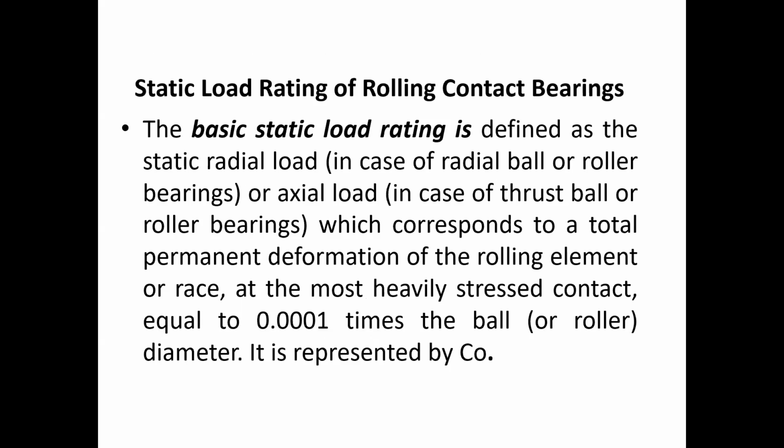That means the static load rating will always be defined only either for pure radial load or in terms of pure axial load. It will be defined in terms of pure radial load if we are talking about the radial ball bearing or roller bearing, and it will be a pure axial load if we are talking about the thrust bearing.